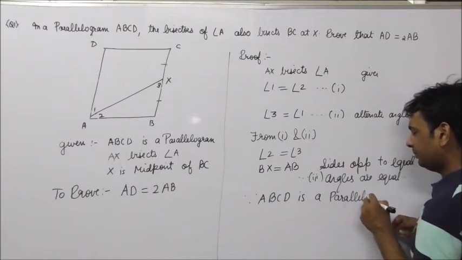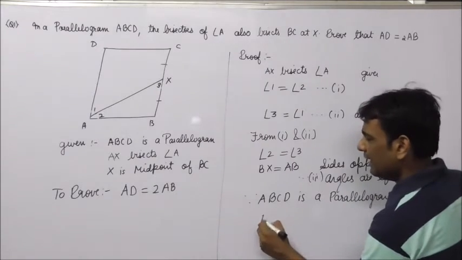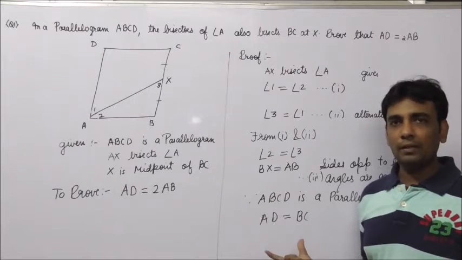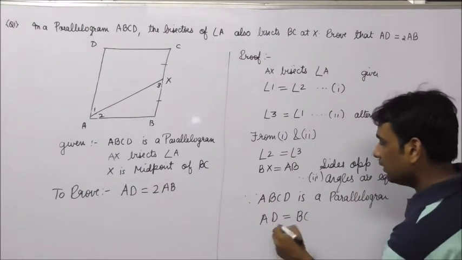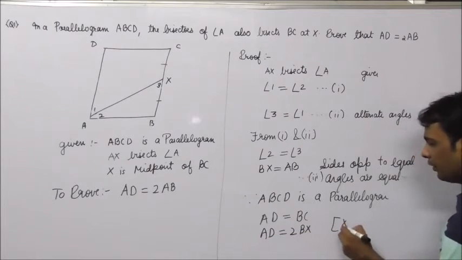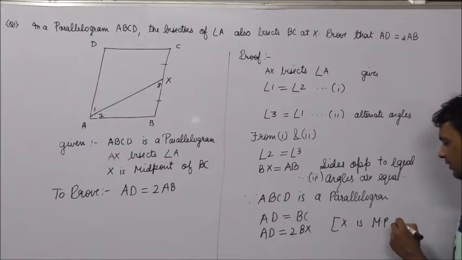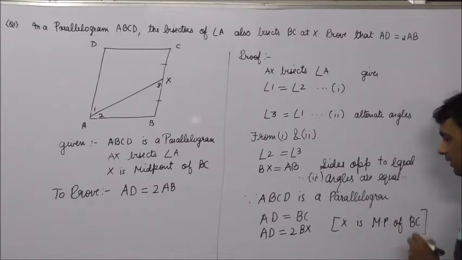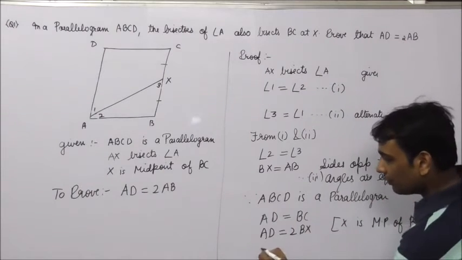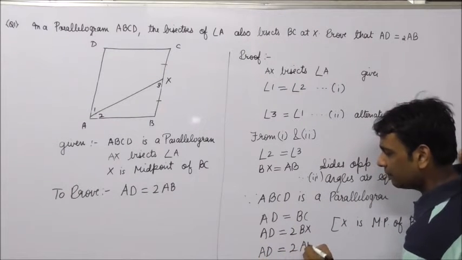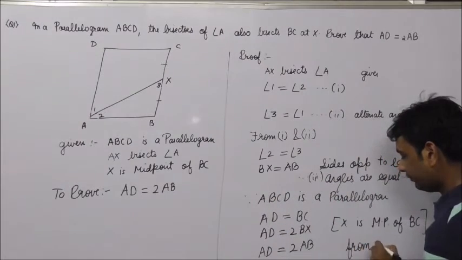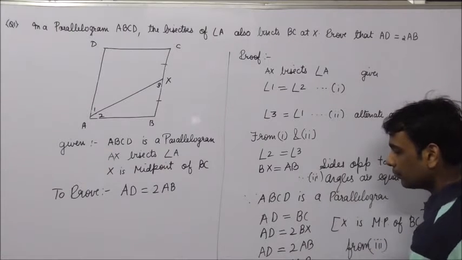Now, since ABCD is a parallelogram, we can say that AD is equals to BC. Why? Opposite sides of a parallelogram are equal. Now this BC can be replaced by twice BX, as X is midpoint of BC. And now from 3 I can replace BX by AB. So from here AD बन जाएगा twice AB, and that is what we required in our proof. Hence proved.